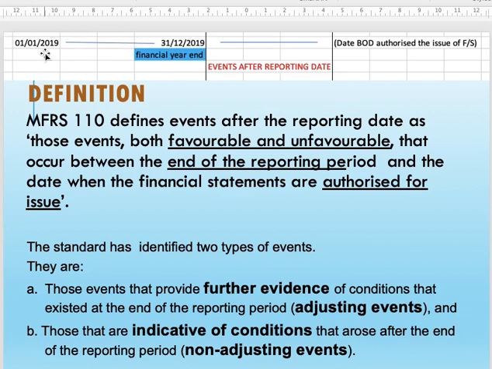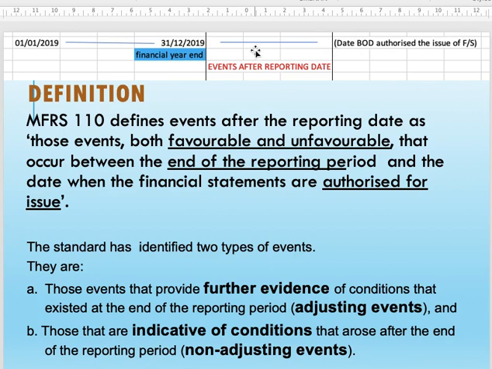Let's say our current year is 2019, so our opening date is 1st January and our financial year end is 31st December 2019. When we prepare the financial statement for 2019, all the economic activity should be reported between 1st January and 31st December. Full stop. Any activities after this date should be reported in the 2020 financial statement.